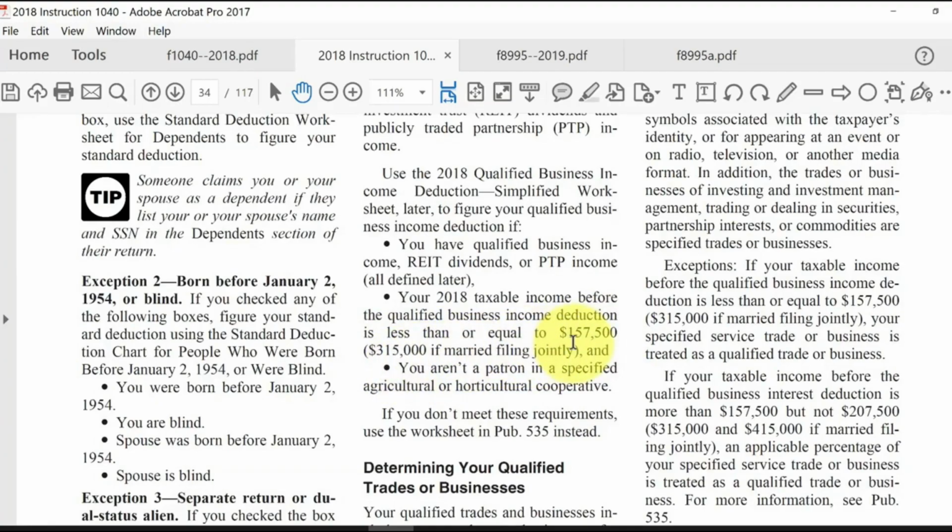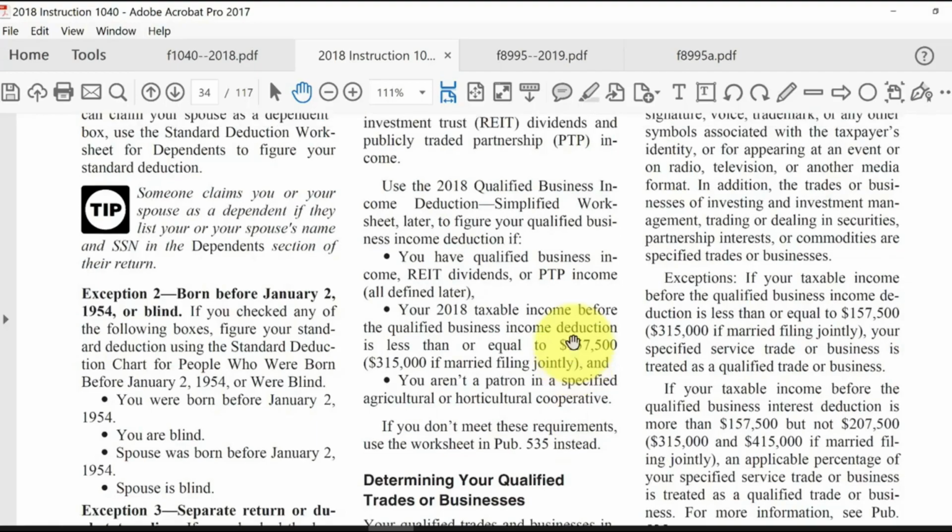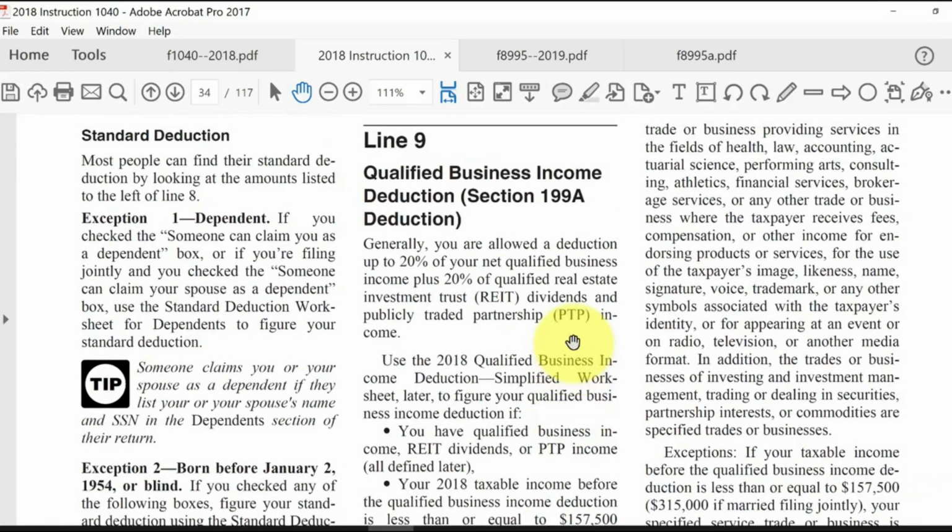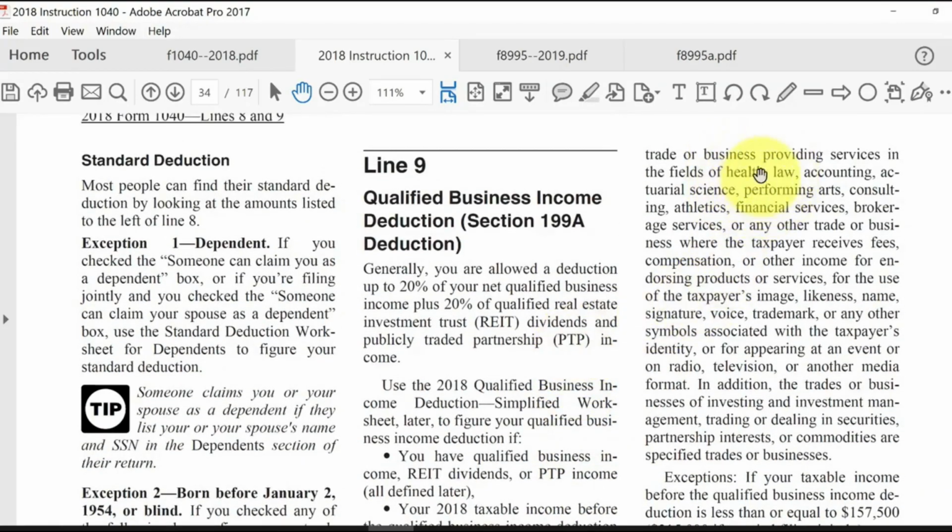And also, if your business is what we call a specified trade or business, a specified service trade or business, like let's say a doctor or an attorney, CPAs, that maybe some of you are planning to be, actuaries, singers, performing artists, consultants, athletes, all of these are specified trades or businesses.